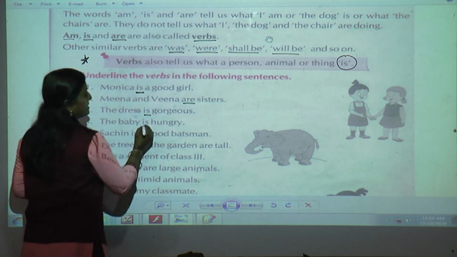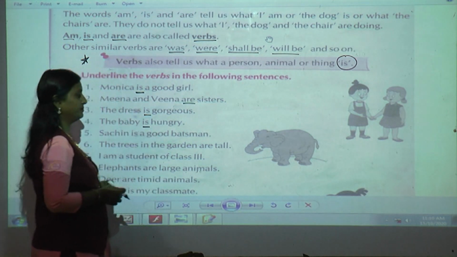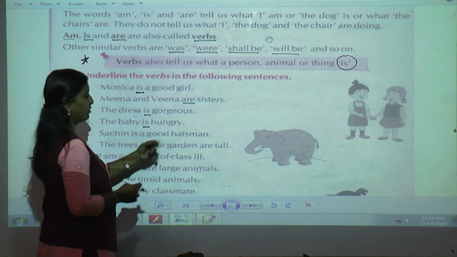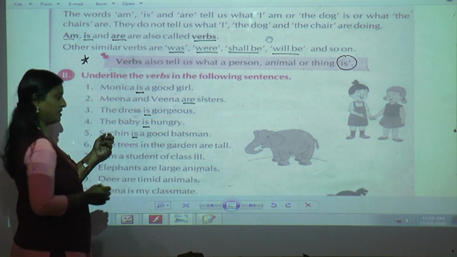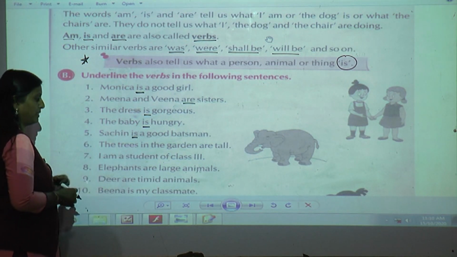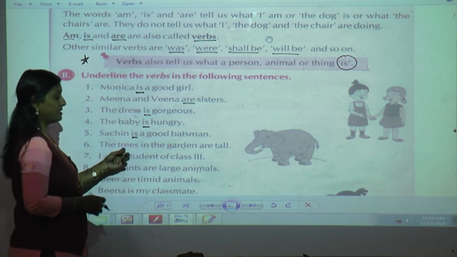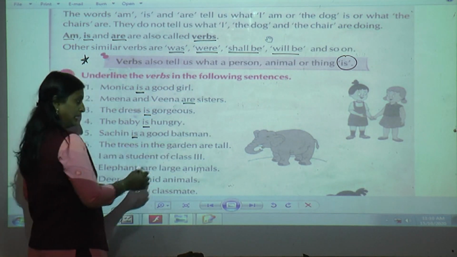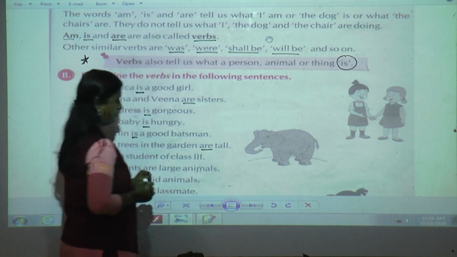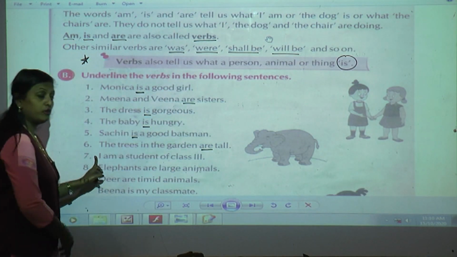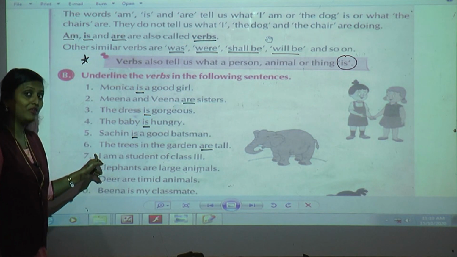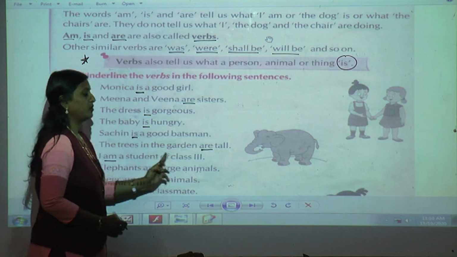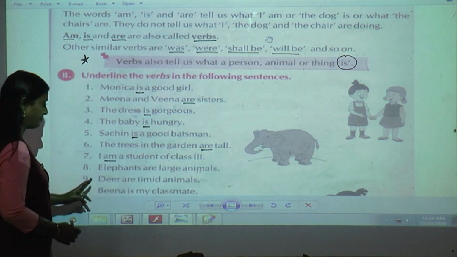The baby is hungry. I will be a little fast. It is very easy. Sachin is a good batsman. How is Sachin? Yes, he is a good batsman. Now about the trees. The trees in the garden. Whatever trees are there, how are they? Yes, they are tall. I have told you before, along with the subject I, always am comes. So I am a student of class 3rd.